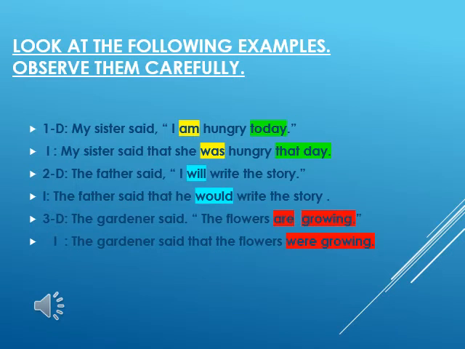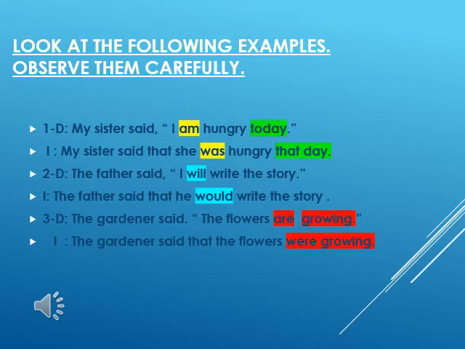Here are some examples. Number 1, direct: My sister said, "I am hungry today." The indirect becomes: my sister said that she was hungry that day. Notice the change between present and past. Notice the difference between today and that day.